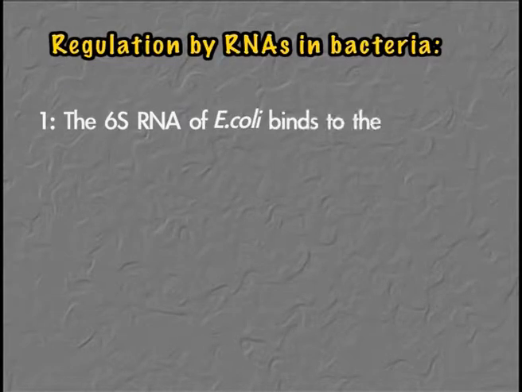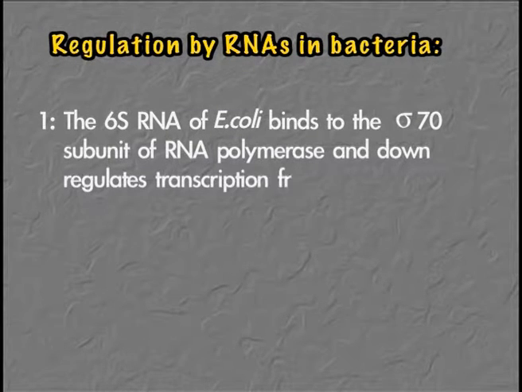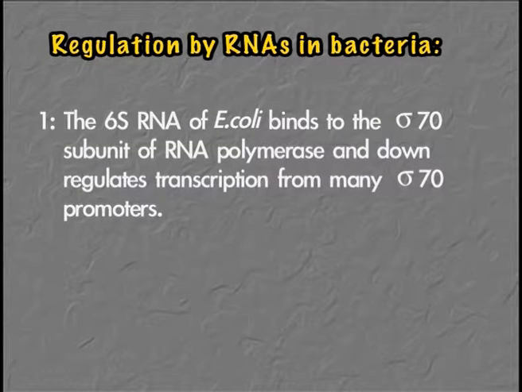To start up the gene regulation exhibited by small RNA molecules, we will first take up the case of 6S RNA. 6S RNA of E. coli binds to the sigma 70 subunit of RNA polymerase and it downregulates the gene expression from any sigma 70 promoters.